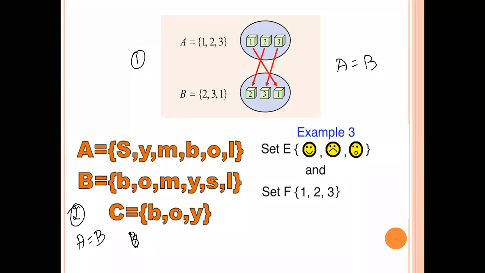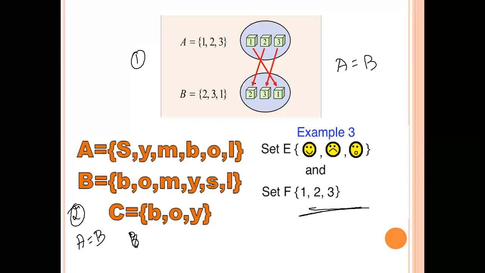No, B and C are not equal sets because you can see M is missing, S is missing, L is missing in C, correct? So in the second example, you can see A and B are equal sets. What about example 3? Whether E and F are equal sets?